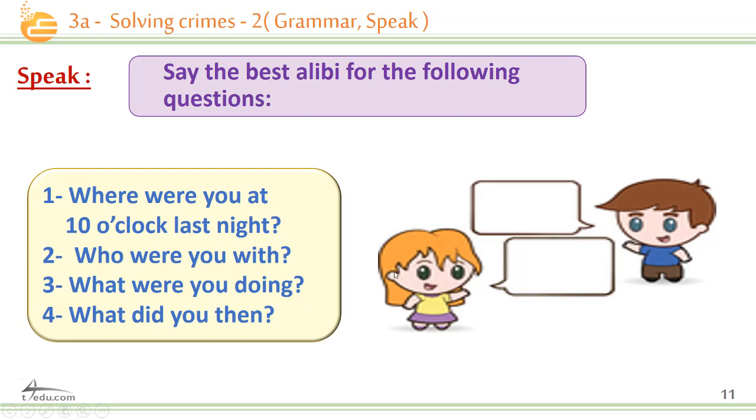So let's see. Where were you at 10 o'clock last night? So he said, at home. Who were you with? Playing with my sister. So he was with his sister. Okay. What were you doing? He was playing. What did you do then? Yes, we were together. So his sister was a witness that her brother was playing with her. Okay, so this is a good alibi.